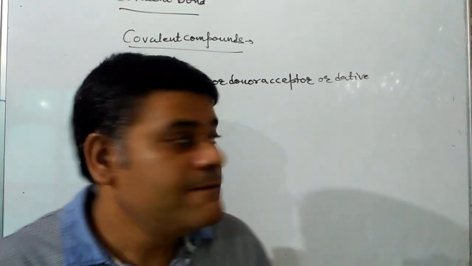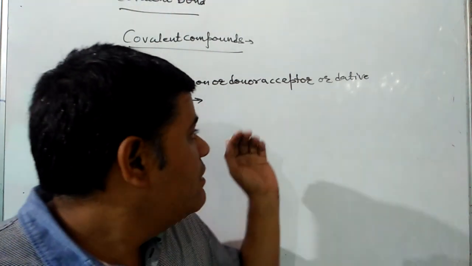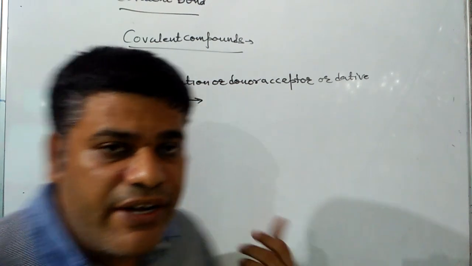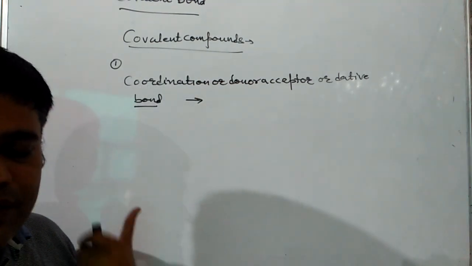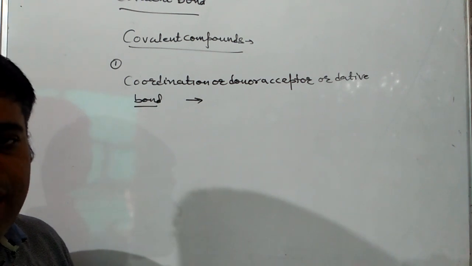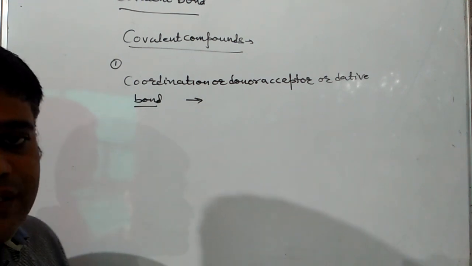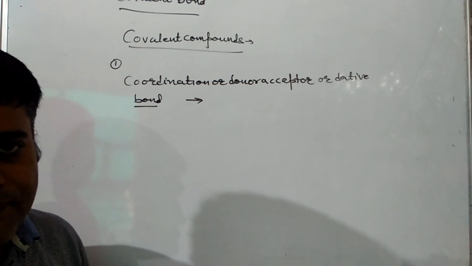That is known as coordination bond, donor acceptor bond or dative bond, and it is denoted by an arrow. The tail will point towards the donor and the head will point towards the acceptor atom.